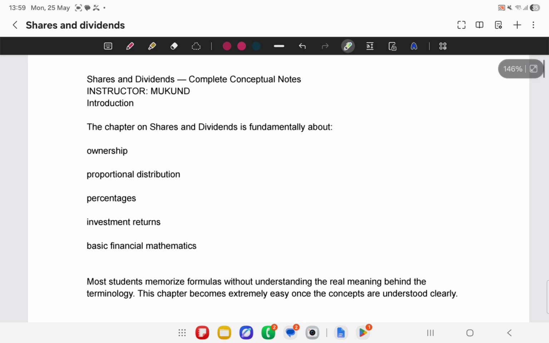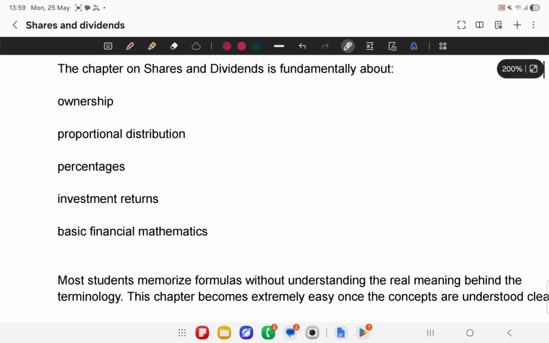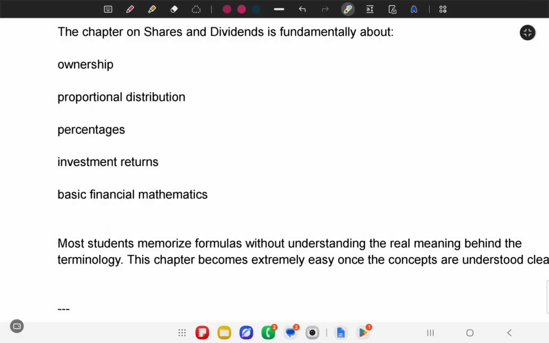Let us now start the chapter. Fundamentally, this chapter is about ownership, proportional distribution, percentage investment return, and basic financial mathematics. In class 10th ICSE, we will not do hardcore financial mathematics, because the syllabus clearly says that brokerage and fractional shares are not in our syllabus. So we have to be very clear about what we are studying.